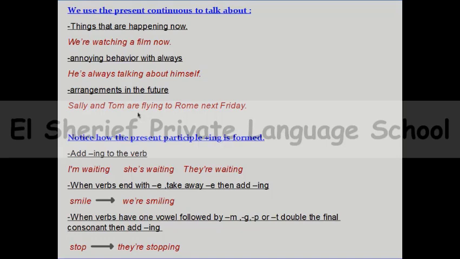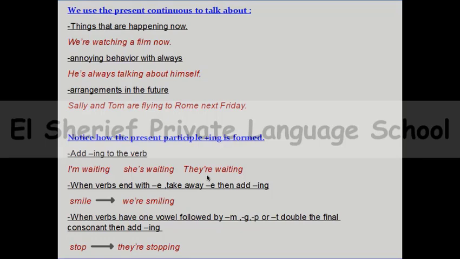What about the form? When we are talking about something happening now, or annoying behavior, or arrangements in the future, and we need to use present continuous, we can remember that we are using ing with the verb. But before you add ing, you need to remember that before the verb you will put am, is, or are. So verb to be, then you will write the verb, then you will add ing. I'm waiting, she's waiting, they are waiting. So the form here is am, is, are plus verb plus ing.